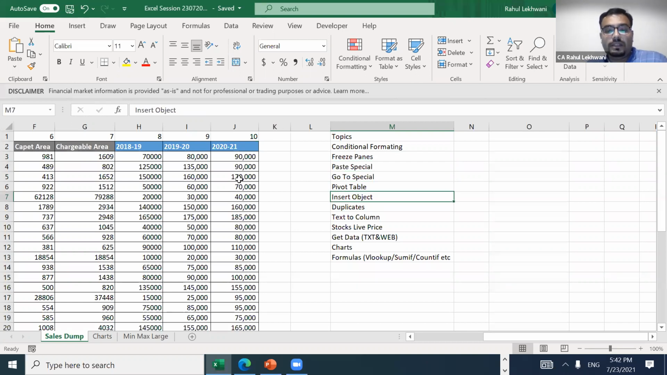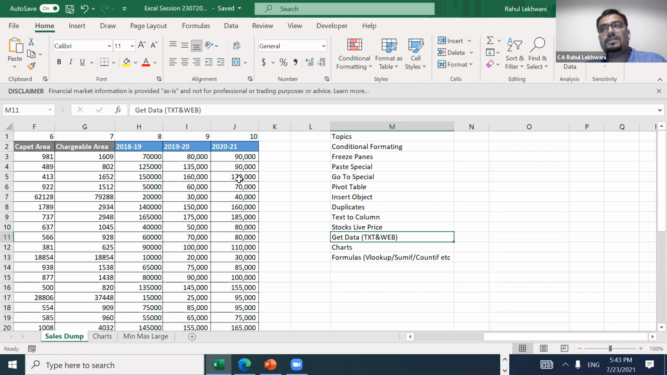Then of course pivot table, how to insert an object, and how to deal with duplicates in various data types. Text to columns, which you might already know, but we are going to upload a text file in Excel and see it. Then stock live price, a very interesting thing that we have initiated, where we can have stock prices live in Excel. All you need to do is refresh the Excel sheet, and that's it. Then Get Data, as I told you, from text or from the web also.